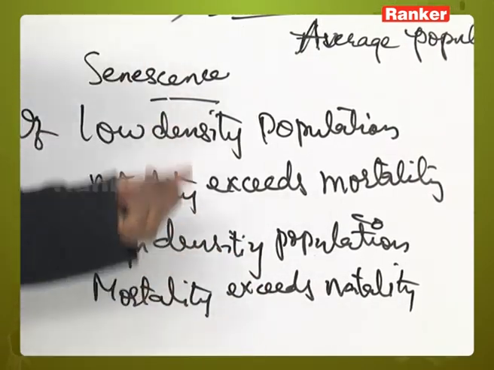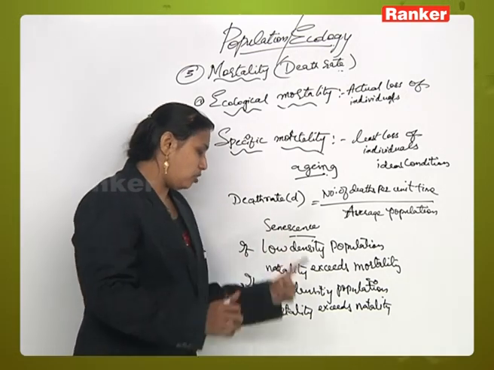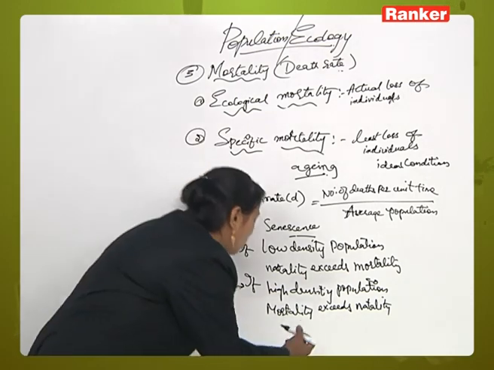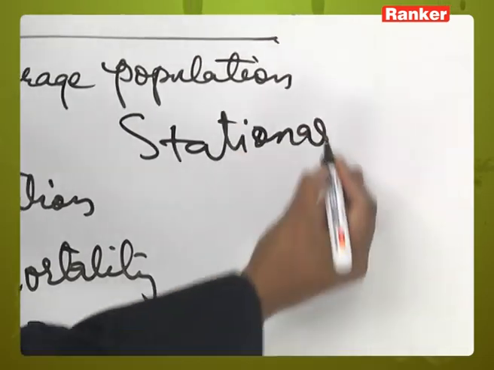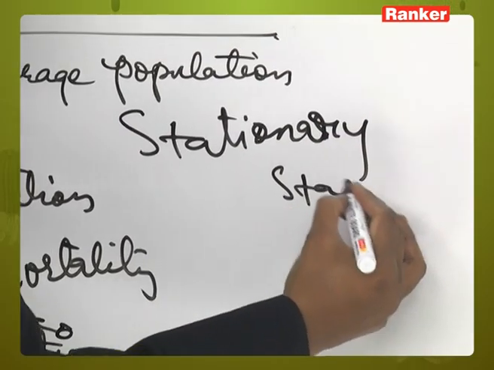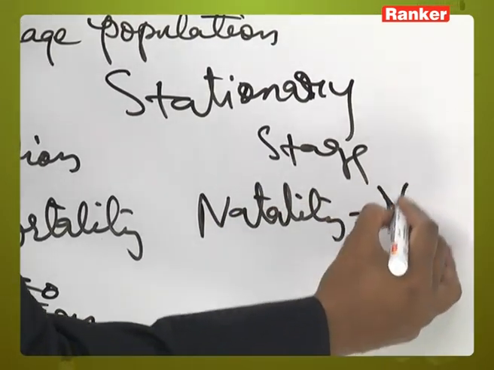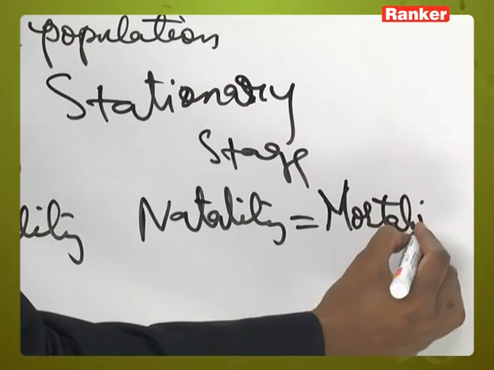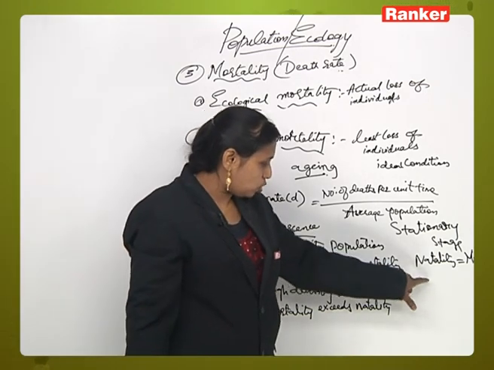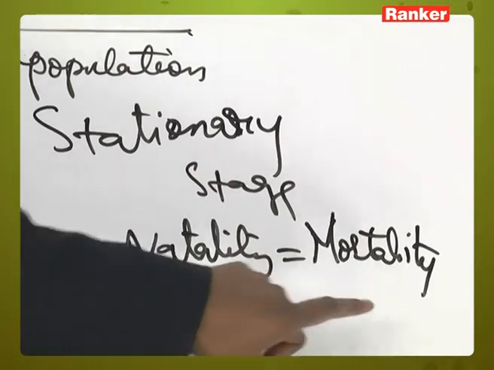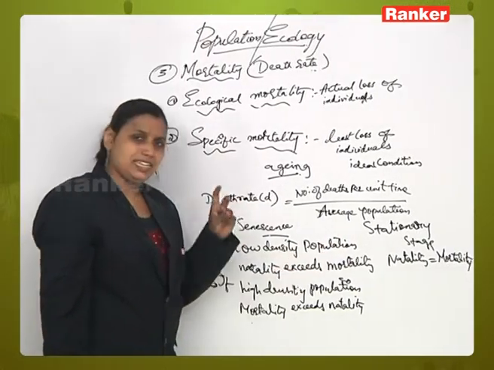So these are the basic criteria, and there is also a criterion where both the natality and mortality are at a neutral phase, which is called a stationary population or stationary stage, where the natality is equal to mortality, where the population growth, birth rate, is equal to the death rate. Then that is called a stationary population or stationary stage. So there are three stages here.